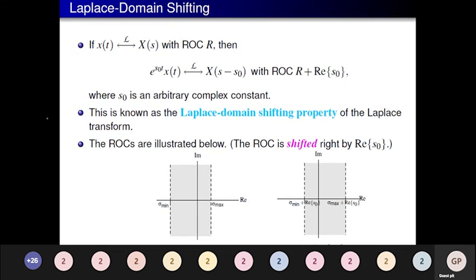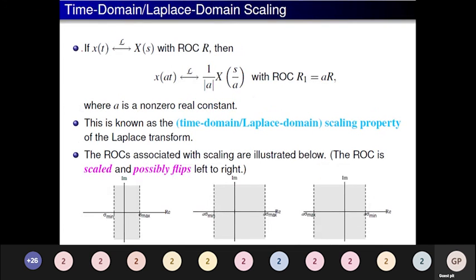Similarly, in the Laplace domain, e to the power s naught t into x of t is X of s minus s naught, where the real part of s is shifted by the real part of s naught. Similarly, time domain scaling: if x of t Laplace transform is X of s, then x of a t Laplace transform is 1 over modulus of a times X of s by a, with ROC scaled by a. This is known as the time domain Laplace transform scaling property.